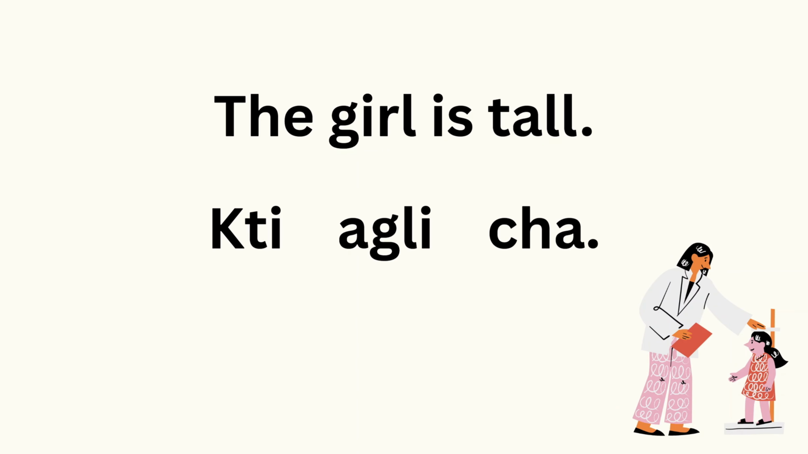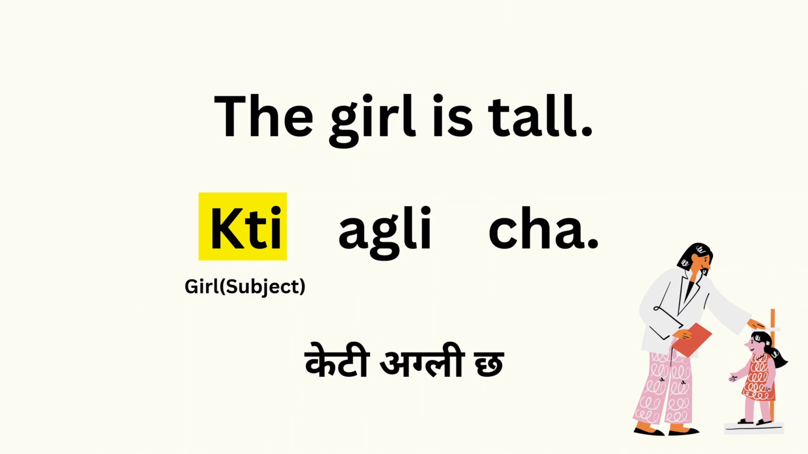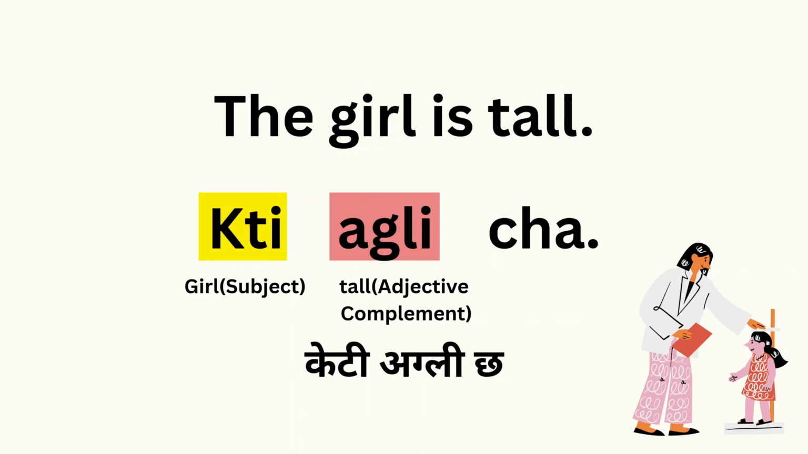Alright, now let's look at the final example. The girl is tall. This sentence in Nepali would be Keti ugly cha. In this sentence, Keti means girl, which is the subject. Ugly means tall, which is the adjective complement. And cha is the verb is.